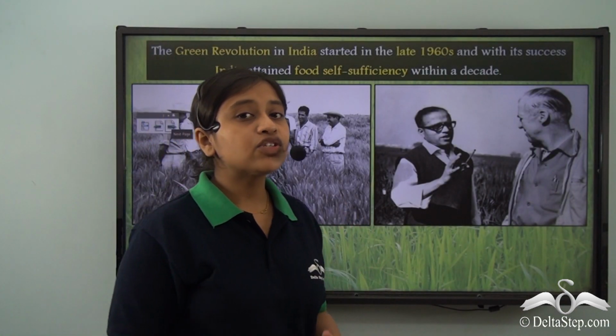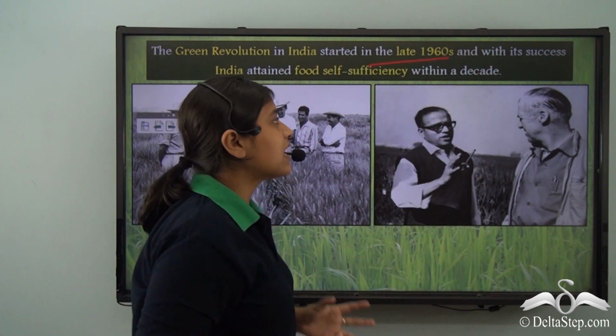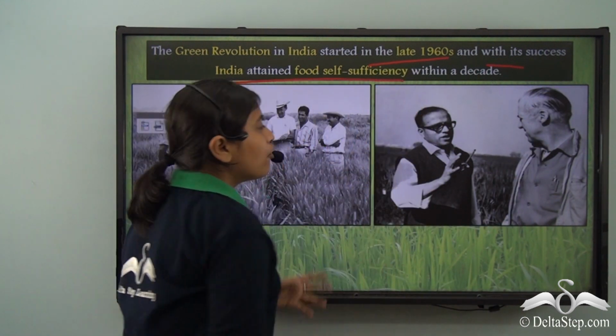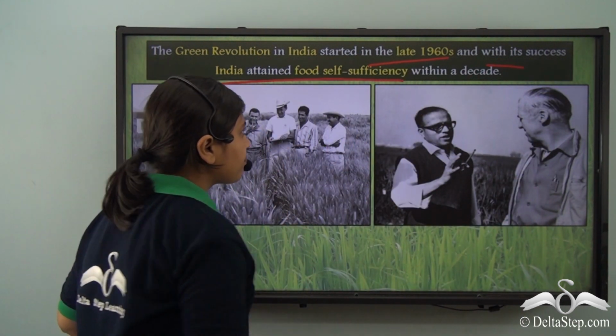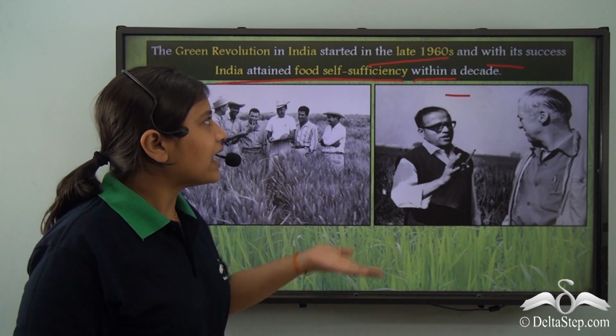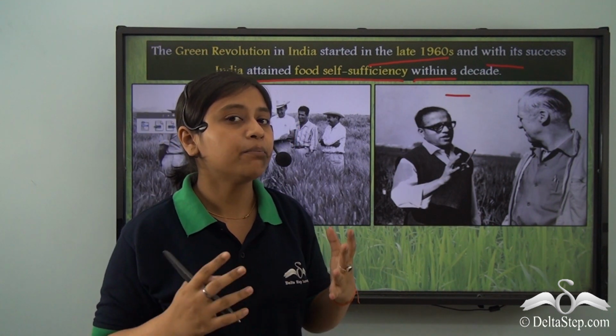The Green Revolution in India started in the late 1960s, and its success led to attainment of food self-sufficiency within a decade.